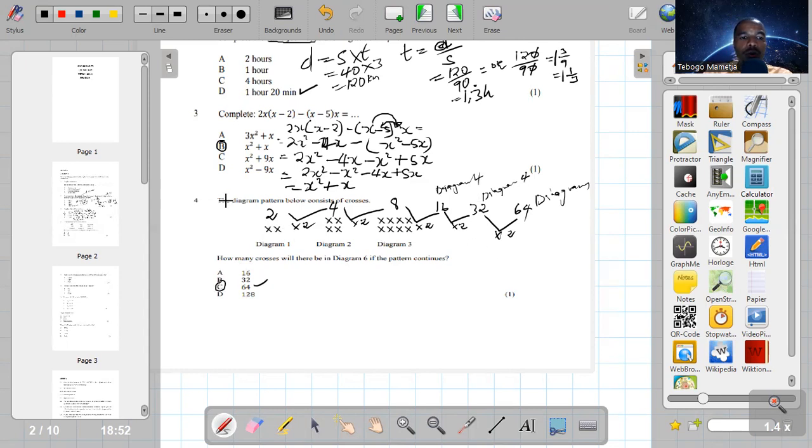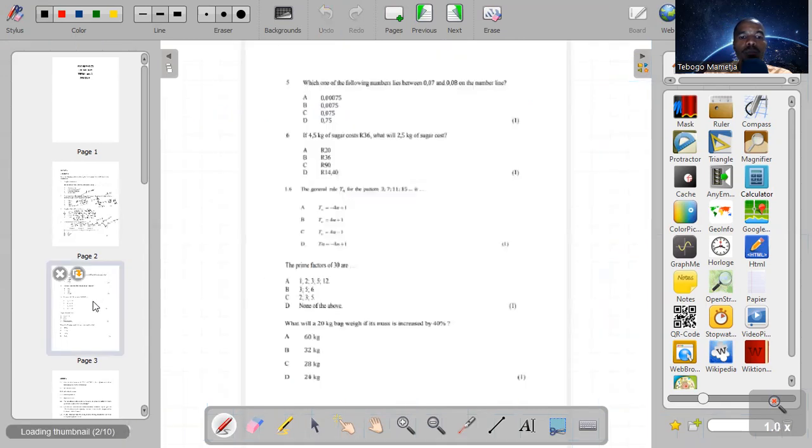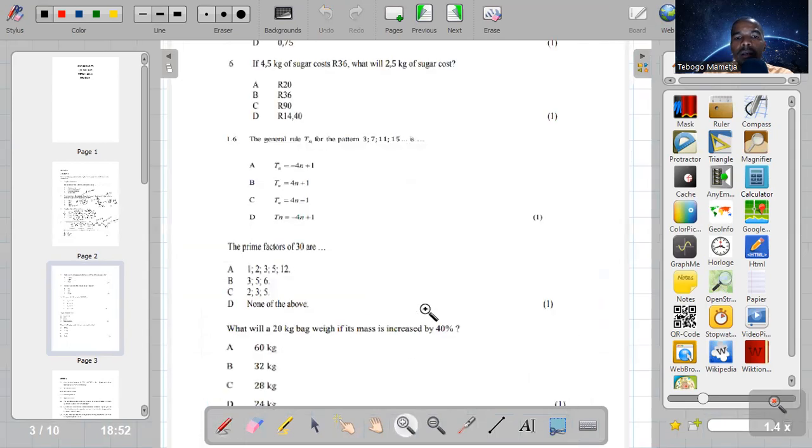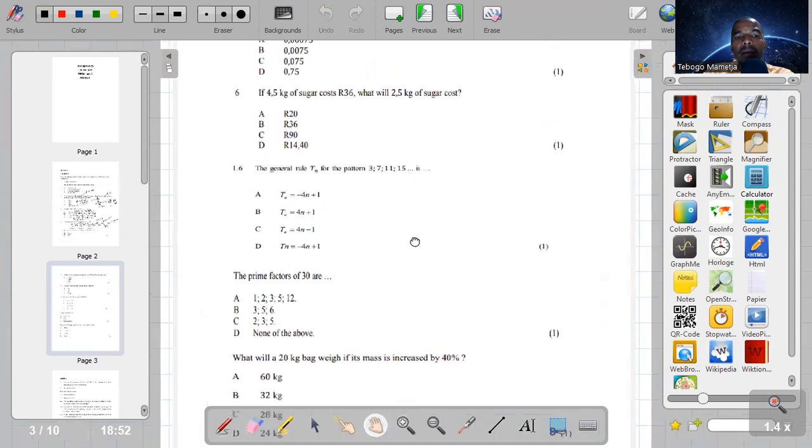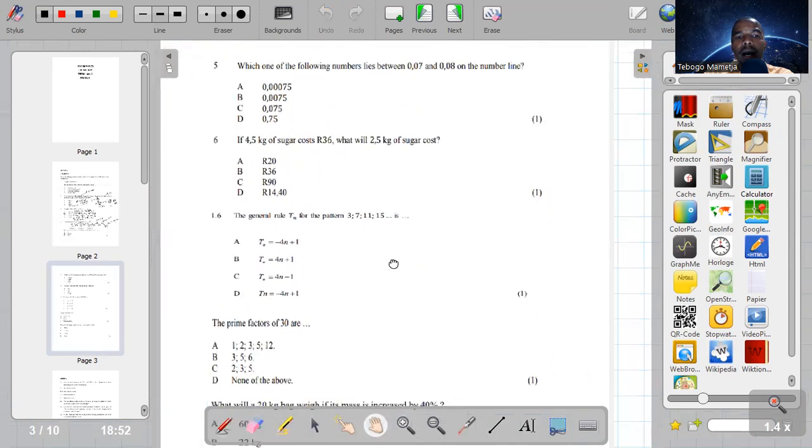Now we need to go on to the next page. Yeah, that's your next page. Can we zoom it in and try to bring it down? Okay, guys, let's quickly proceed to the next page.